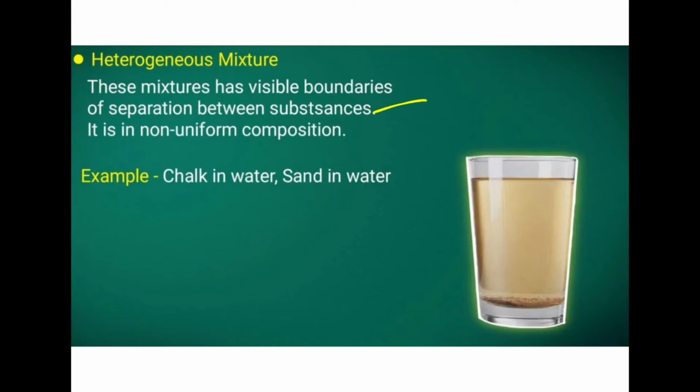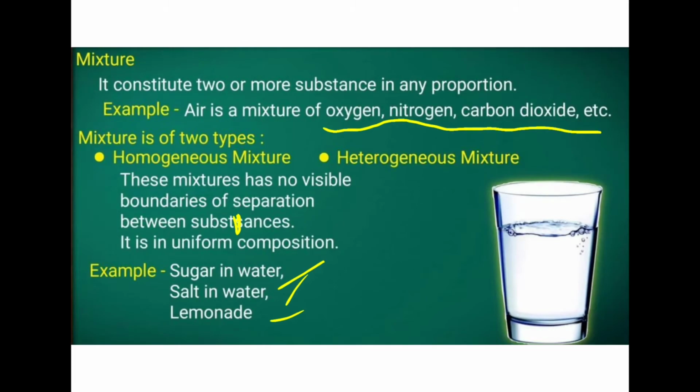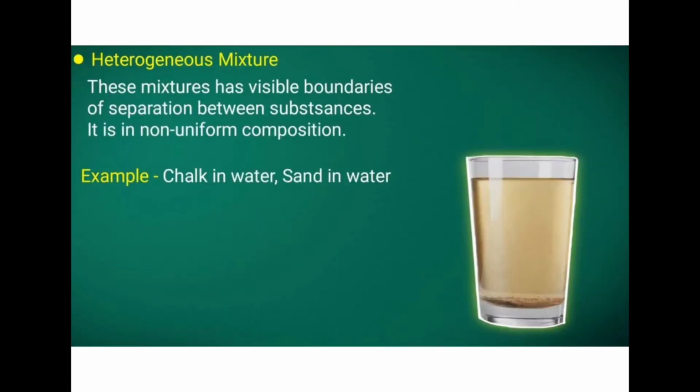Okay, that means here, look, in a homogeneous mixture it is a uniform composition. Everywhere it is uniform; we cannot separate or see any differences in the solution. Everywhere it is a clear solution. But in the case of a heterogeneous mixture, it is a non-uniform composition. Why? These mixtures have visible boundaries of separation between substances.